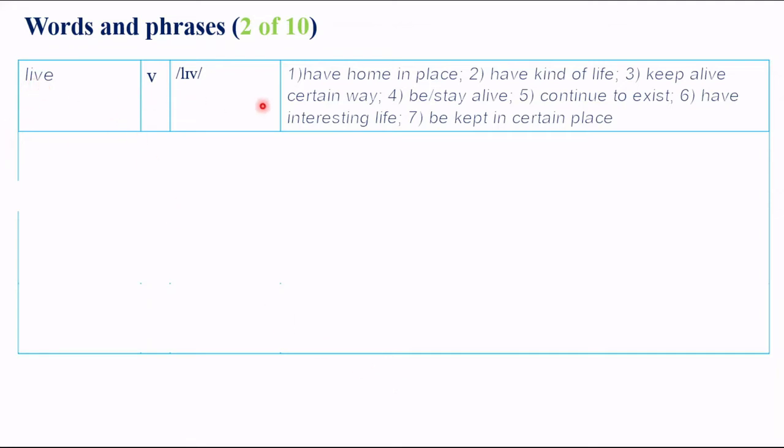Live. Live has many meanings. For example, one, have home in place, or the second meaning, have kind of life. The third meaning, keep alive, certain way. The fourth meaning, be or stay alive. The fifth meaning, continue to exist. The sixth meaning, have interesting life. The seventh, be kept in certain place.